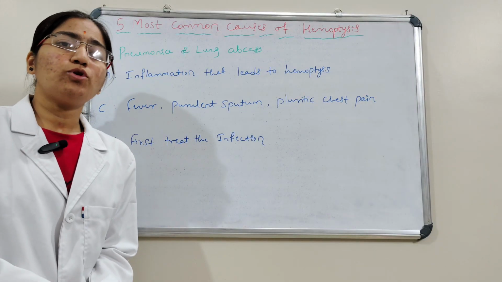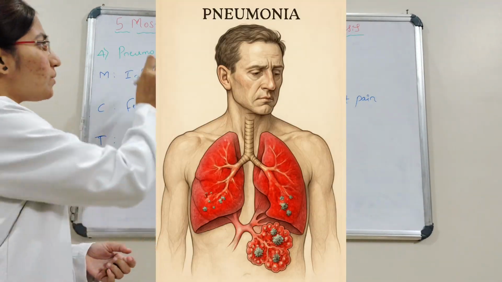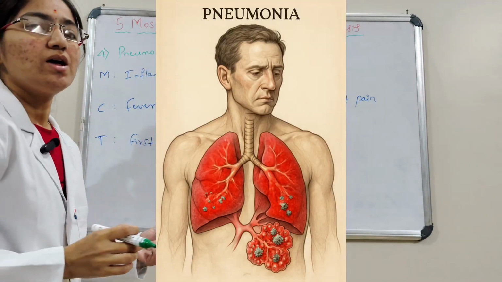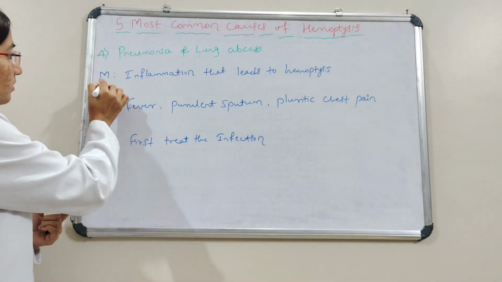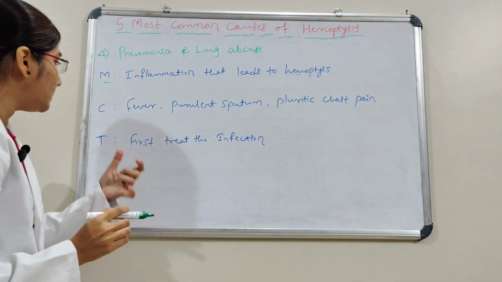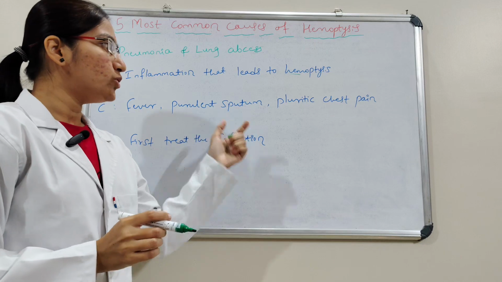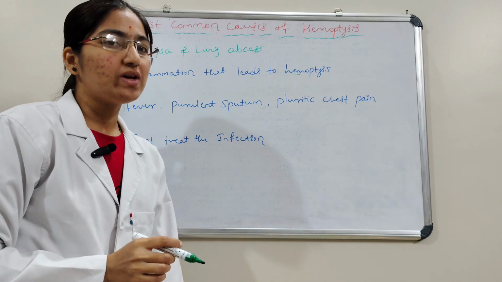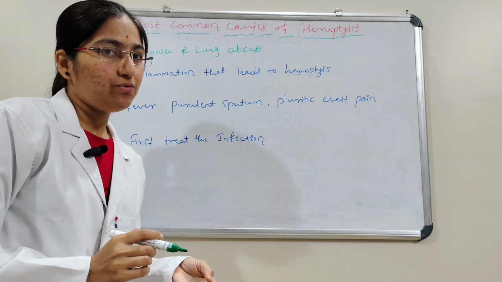Next we will see the fourth cause, that is pneumonia and lung abscess. Here it is commonly caused by the bacteria Klebsiella, Streptococcus pneumoniae and Staphylococcus. We will see the mechanism here. Inflammation leads to hemoptysis. And then the clues for the diagnosis: fever, purulent sputum, and pleuritic chest pain we can see. And then the tip for that: first, treat the infection.